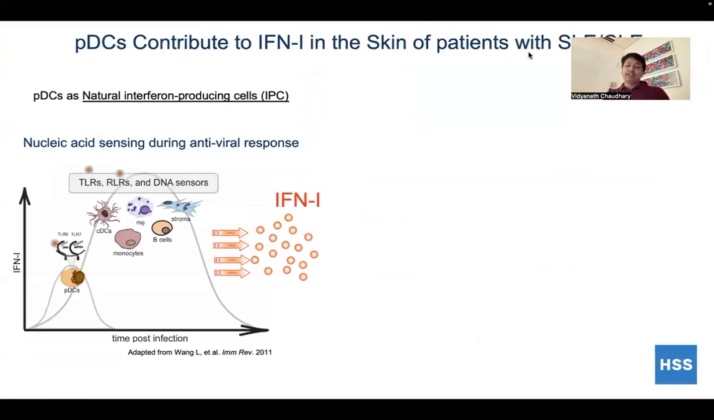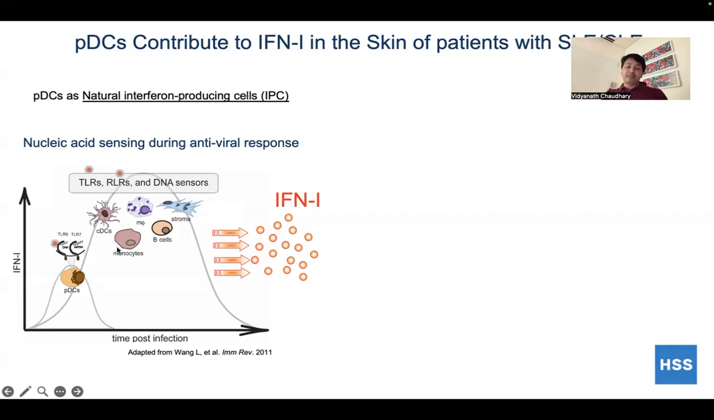It is well known that nucleic acid sensing is very critical for type 1 interferon production during viral infections, and there are multiple players. This is a review by Marco Colonna, in which it is well summarized that PDCs, which are dependent on TLR7 and TLR9 ligands, are few in number but produce a very high magnitude of type 1 interferon before other immune cells come into play.